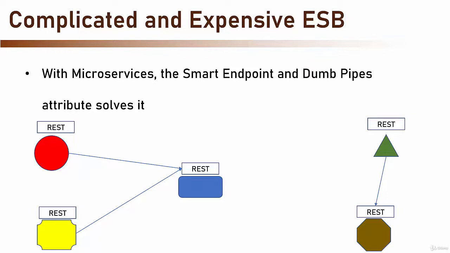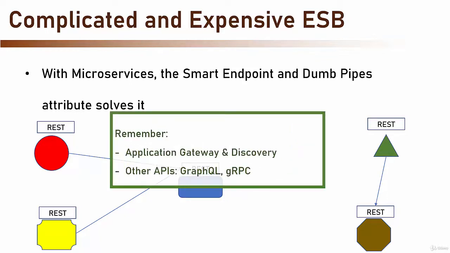Now, remember that when we talked about this attribute, we emphasized two developments that occurred in the microservices world in recent years. First, more communication patterns emerged, and now connecting the services directly is highly discouraged. You should use the application gateway or the service discovery pattern instead, which we will discuss later in this course.